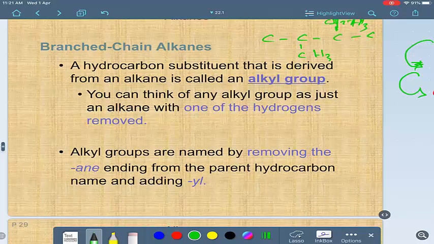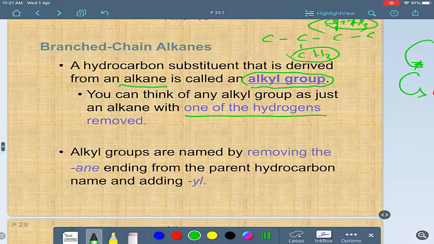If it's like this, CH2, CH3, or CH3 only, these branches are called alkyl groups. Alkyl groups are substituents derived from alkanes by removing one hydrogen atom. How come?